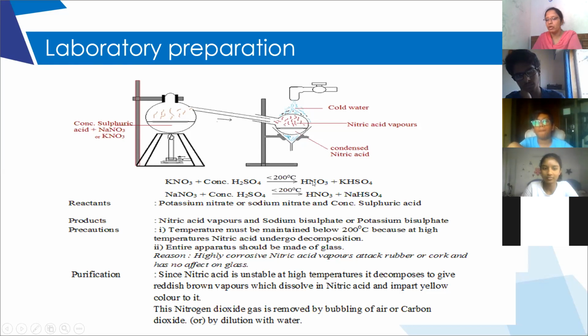The yield will be more. If we take more sulfuric acid, the nitric acid will be 2 moles, and we will get potassium sulfate, K2SO4. That means the yield will be more. But why are we restricting that? Only one hydrogen is replaced.